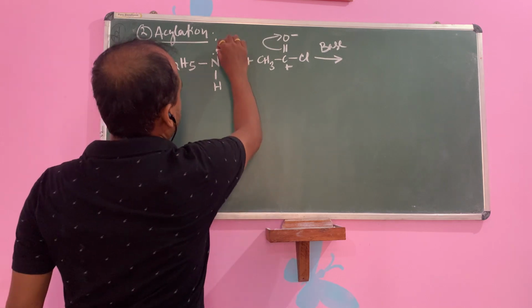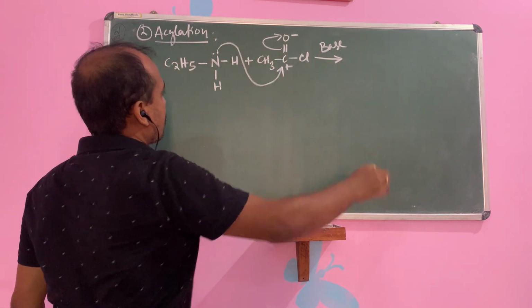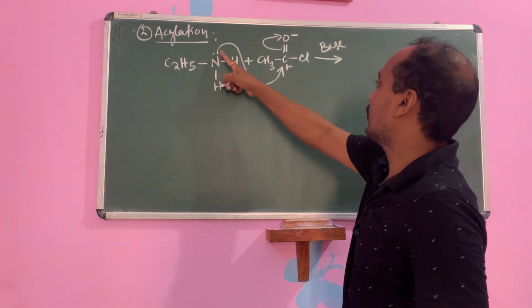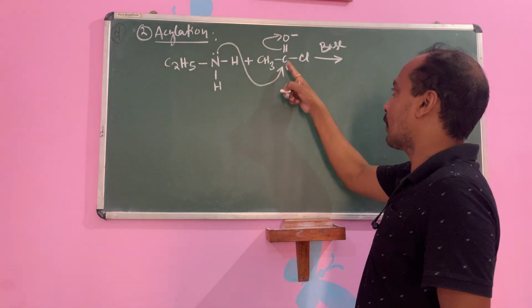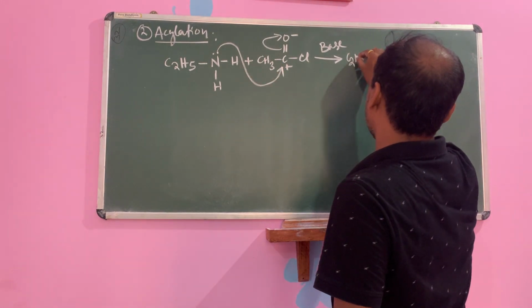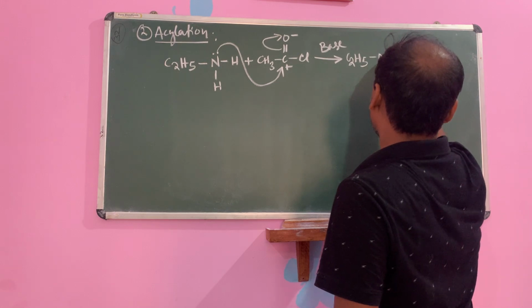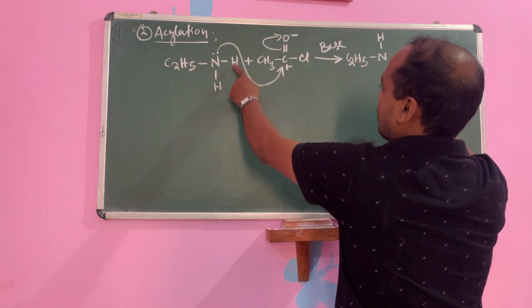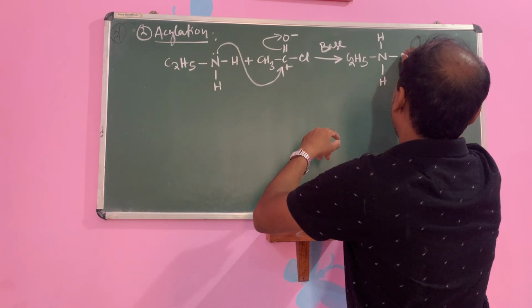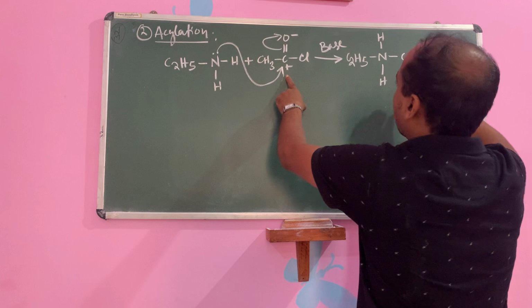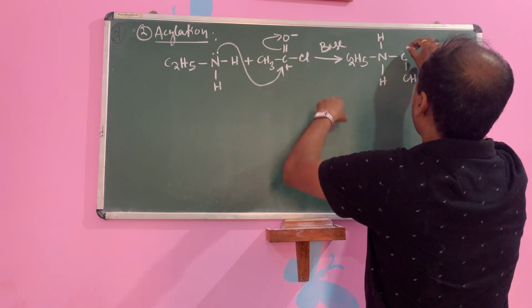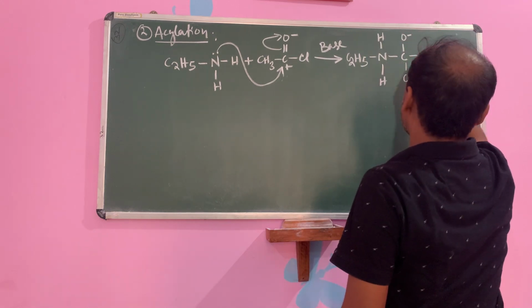Then if it is C plus, the lone pair of electrons go to the C plus, it will form an N-C bond. Nitrogen donating the lone pair of electrons to form the bond, so nitrogen will be positive. So you see, children, C2H5 bond N H, you write this H at the top and this one at the bottom, then you join the bond between N and C. Then that is your CH3, then O minus, then Cl.